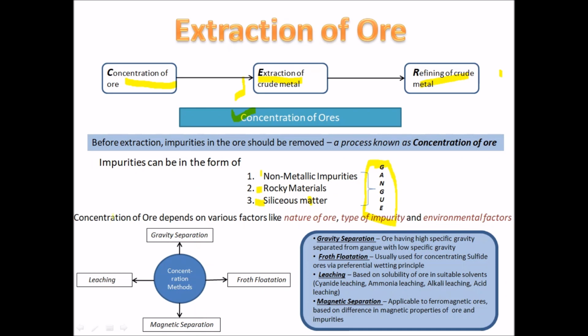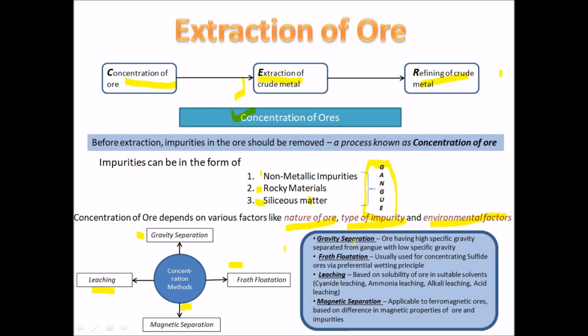The concentration of the ore depends on various factors like the nature of the ore, the type of the impurity, and the environmental factors. Concentration of the ore can be done through various methods: gravity separation, froth flotation, magnetic separation, and leaching. Now, a small gist of what gravity separation, froth flotation, and leaching are.